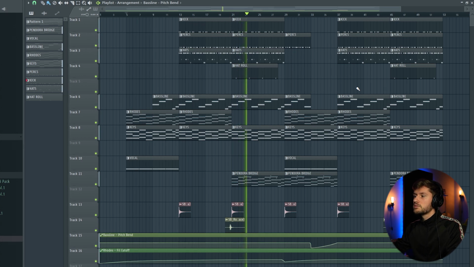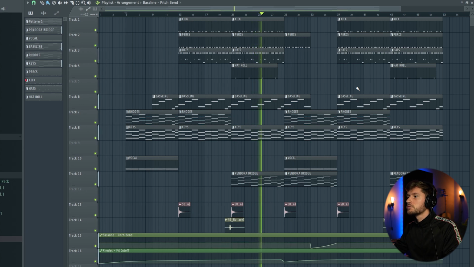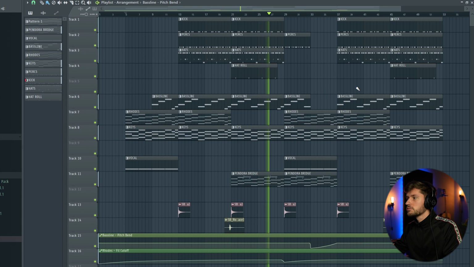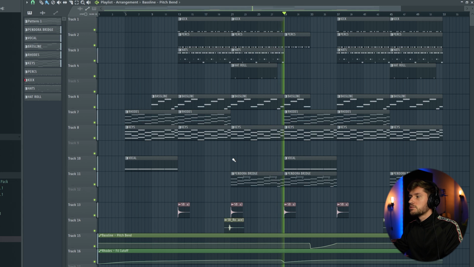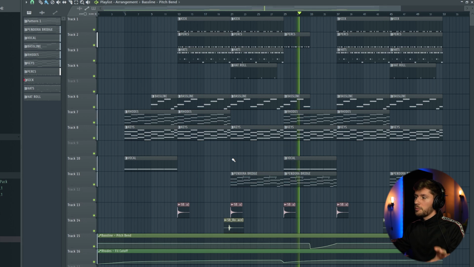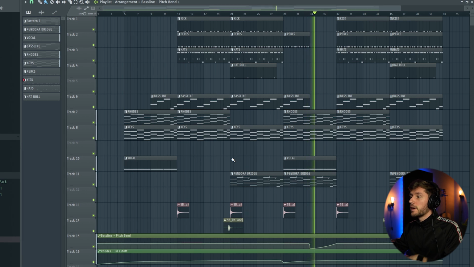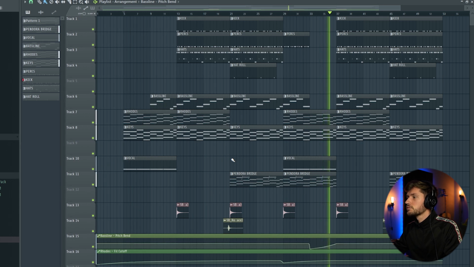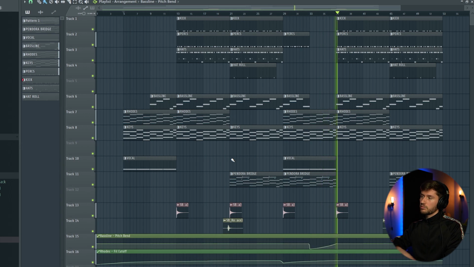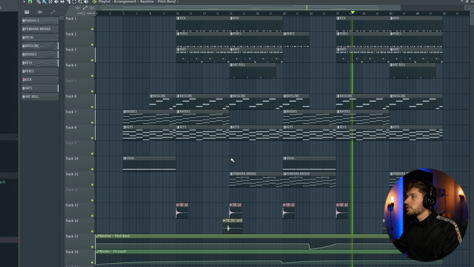Pendora synth. Also added a roll, as you can hear. Vocal sample and the chords are coming in again. Bassline is pitching down. And it's basically repeating.